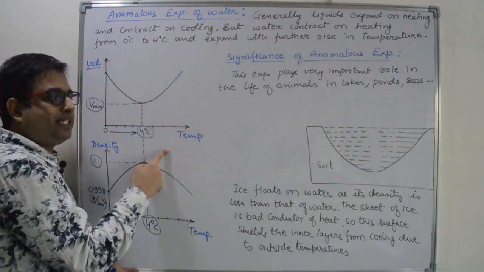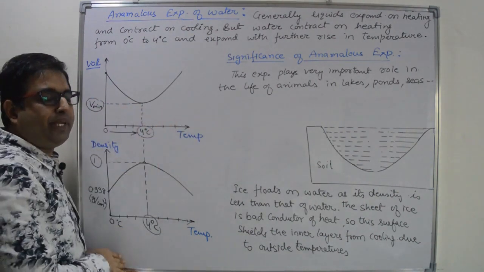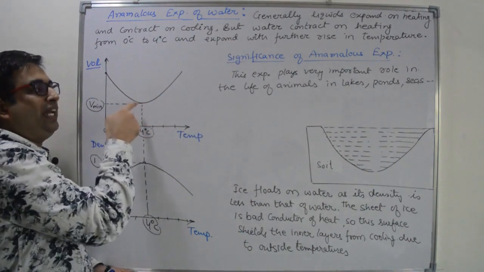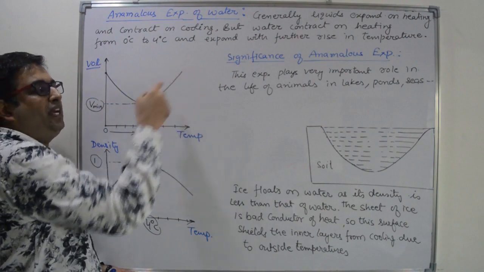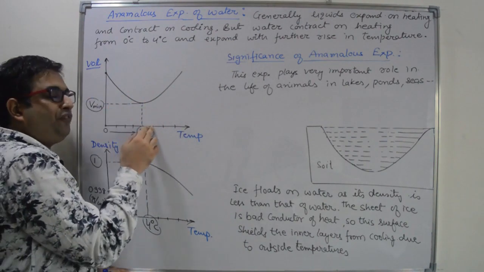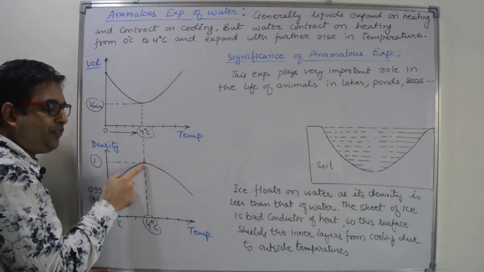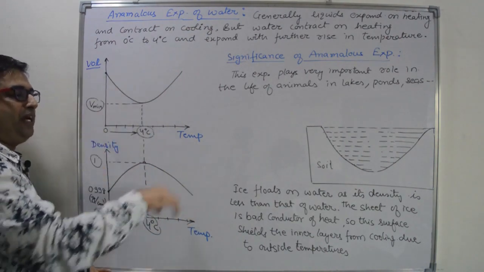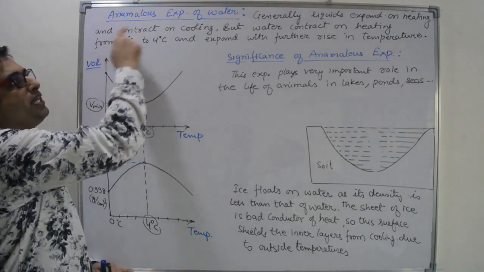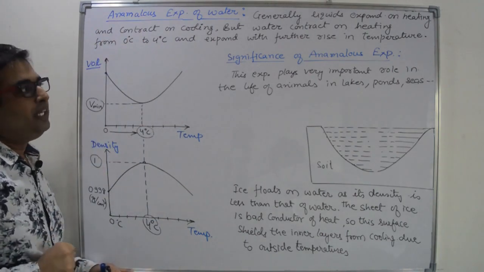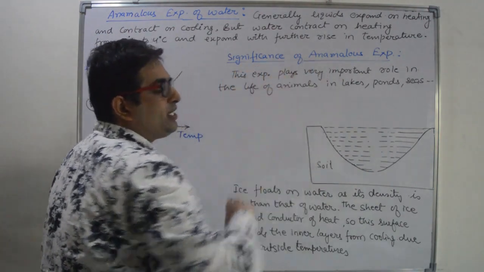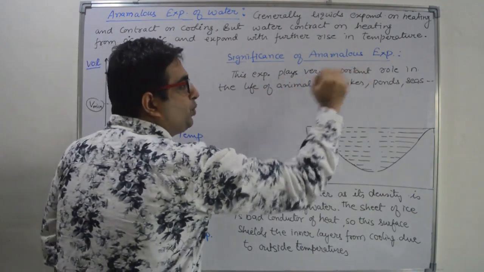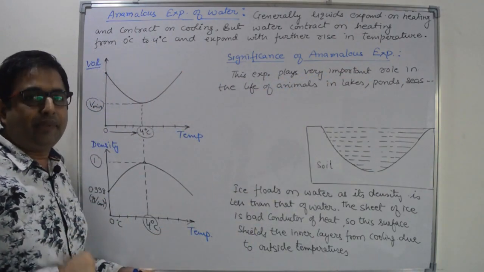After 4 degrees Celsius, if we further increase the temperature, its behavior is similar to other liquids. It will expand. The water will expand when we increase the temperature from 4 degrees Celsius, and the density of water will decrease after 4 degrees Celsius. This different behavior of water is known as anomalous expansion of water. Now let us see the significance of this anomalous expansion. This expansion plays a very important role in the life of water animals.